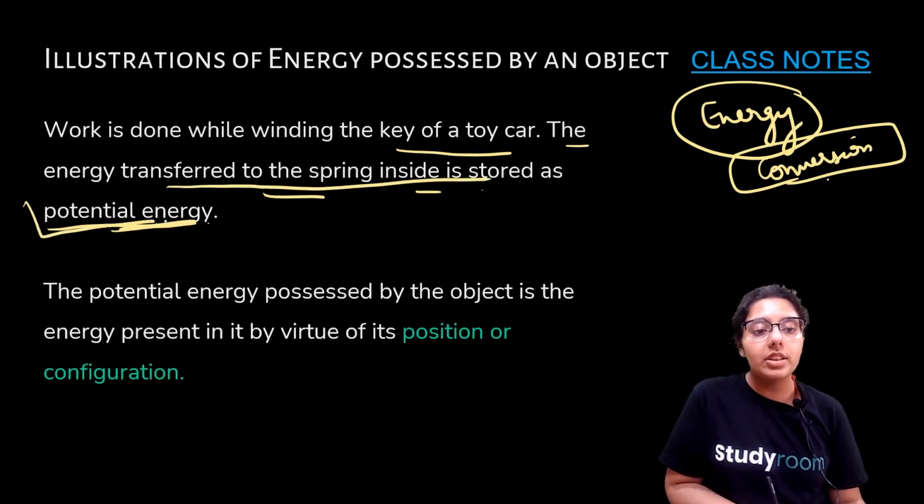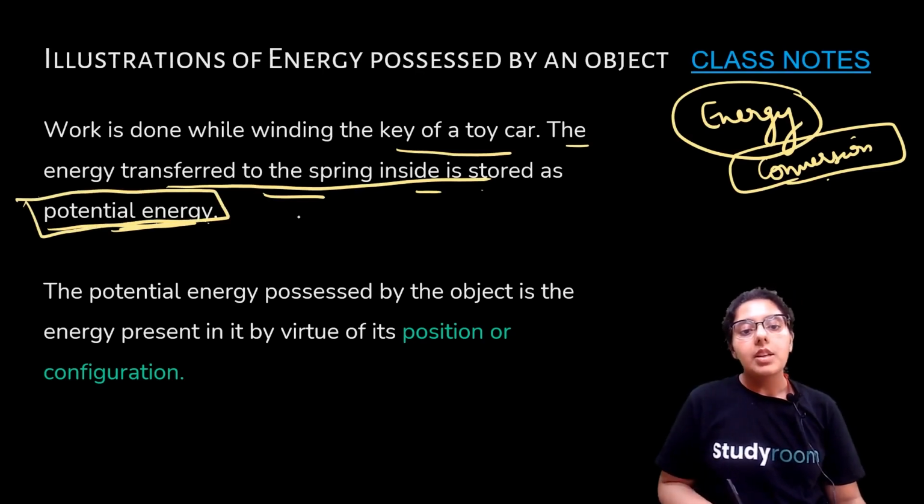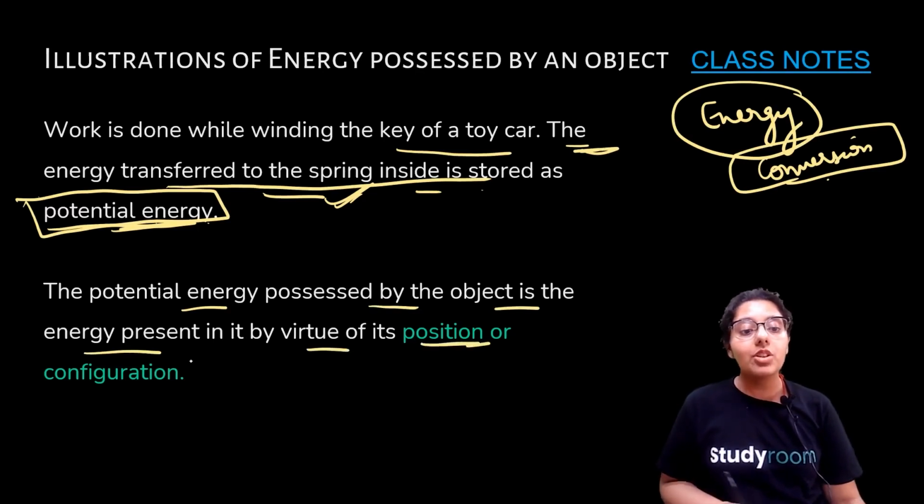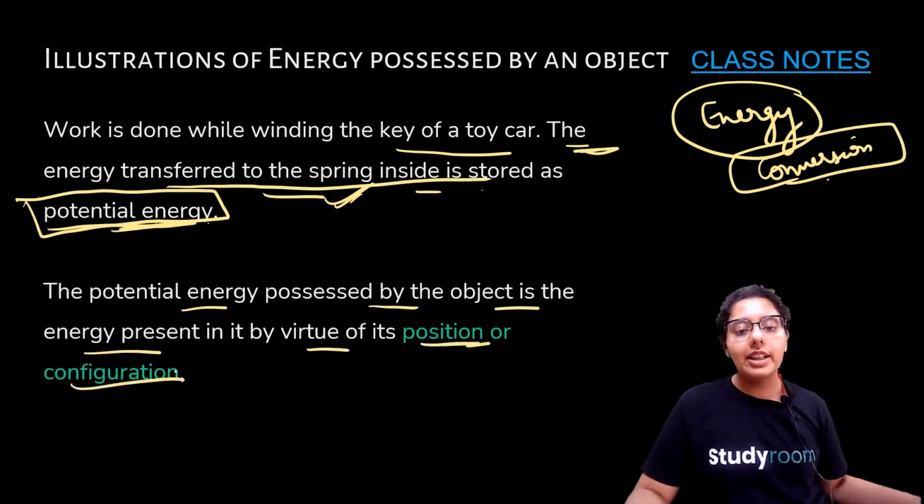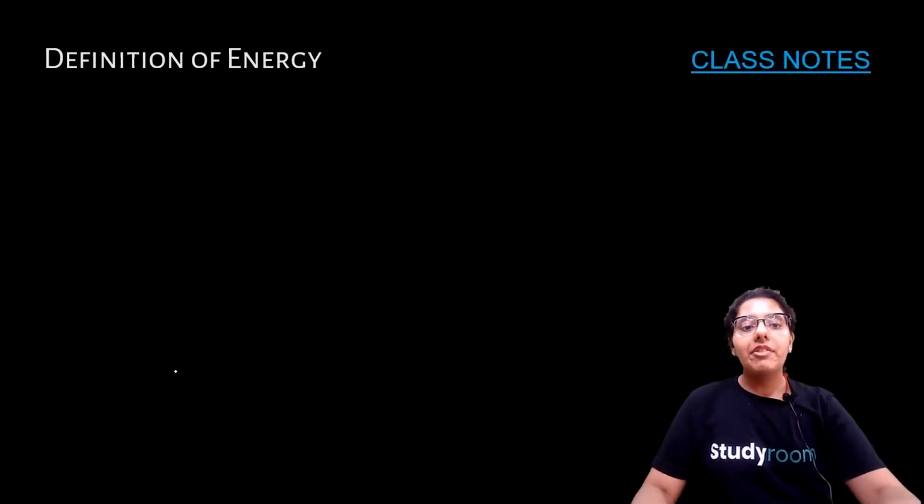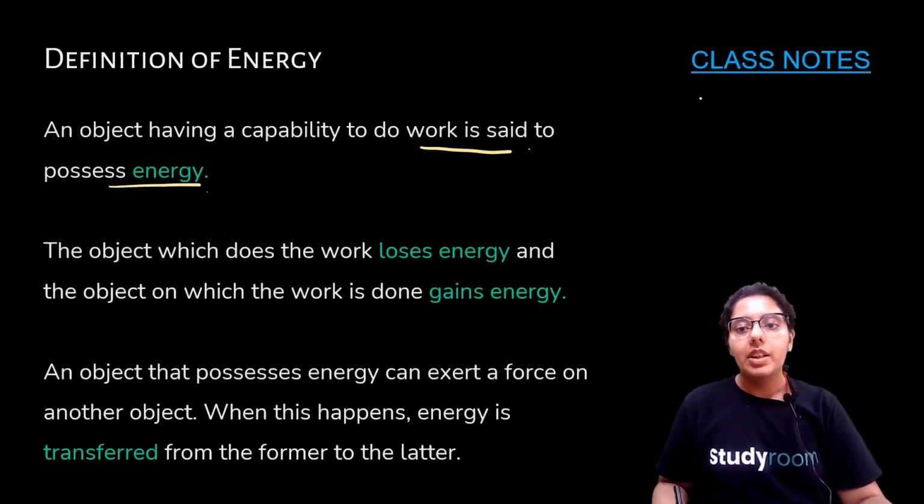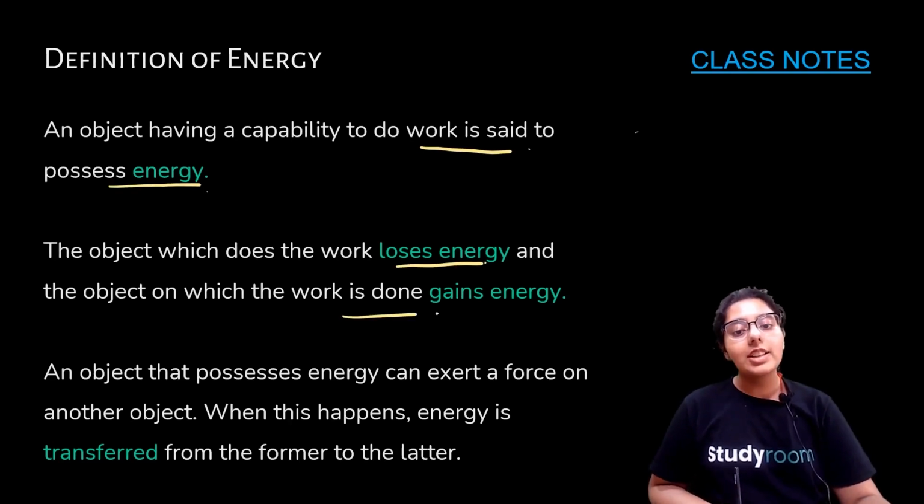Okay, what is potential energy? Basically, it is an energy at some height, okay? The potential energy possessed by the object is the energy present in it by the virtue of its position or configuration. Correct? So, definition of energy. An object having a capability to do work is said to possess energy. Capability to do work, okay? The object which does the work loses energy, and the object on which the work is done gains energy.